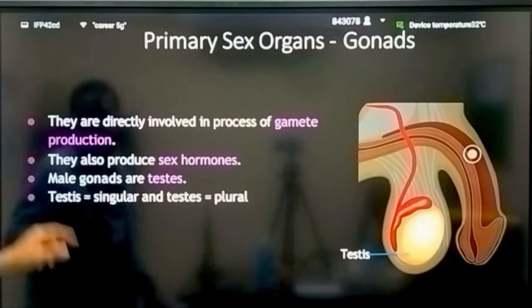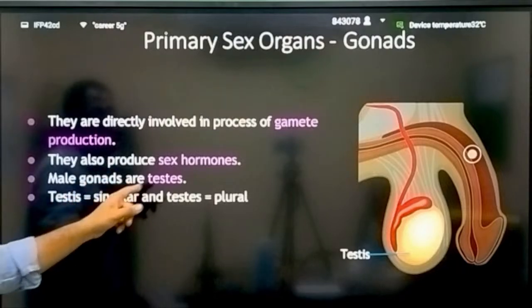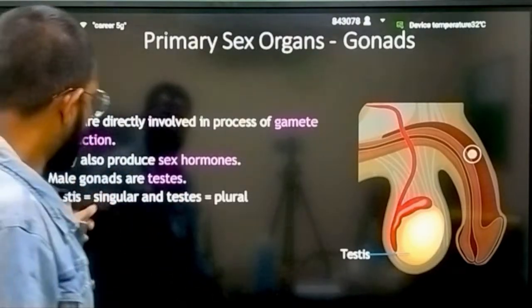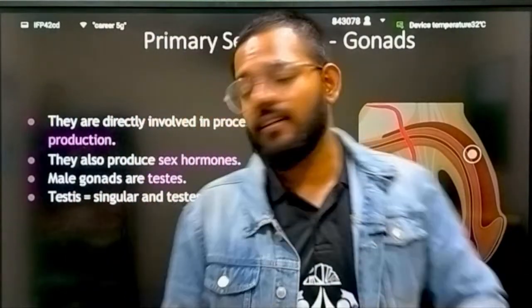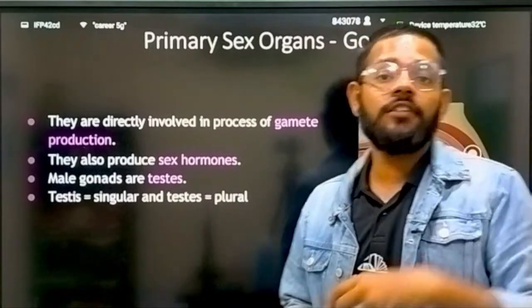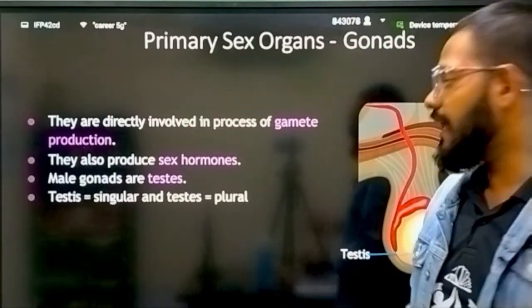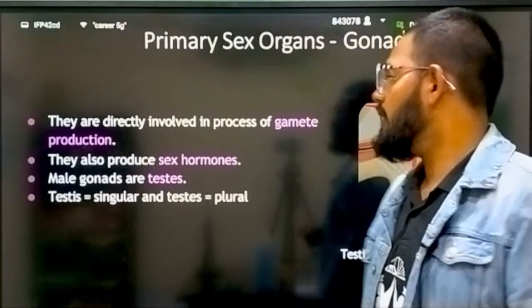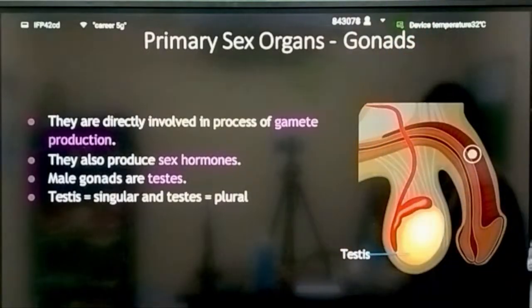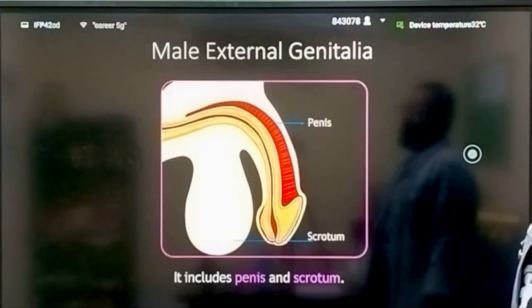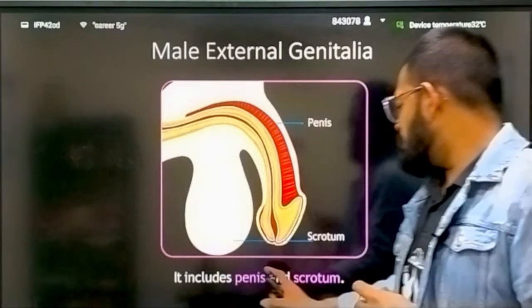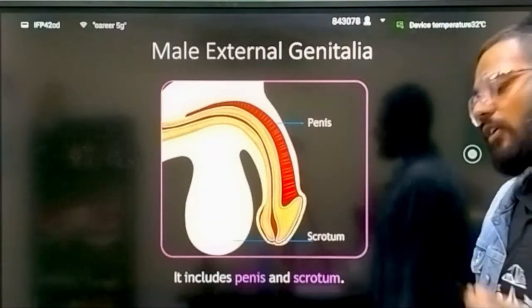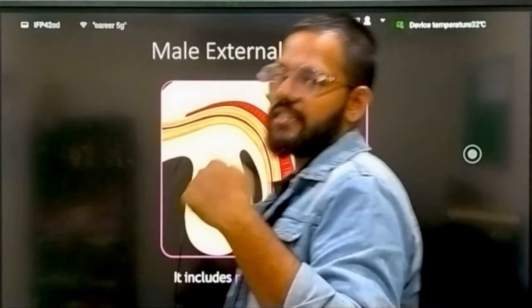Male gonads are testes. Testis is singular and testes is plural. Single testis, double testes. So this is your testes. Male external genitalia include the penis and scrotum. First we are going to discuss the external organs, then we go internal.